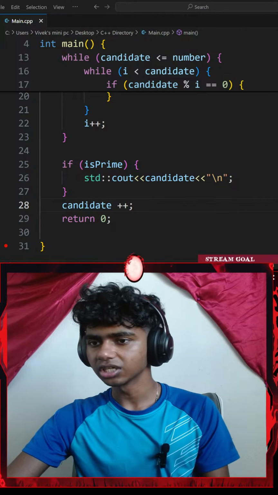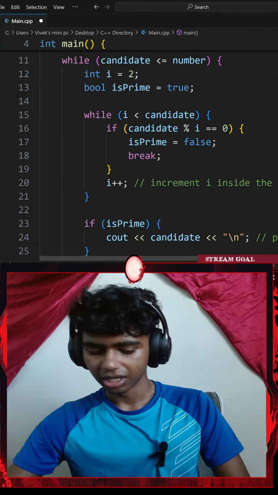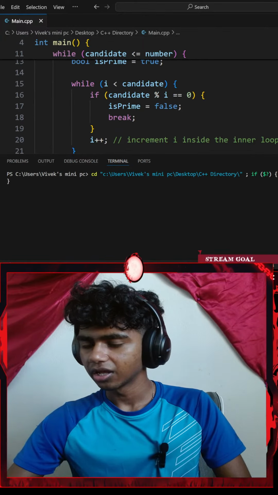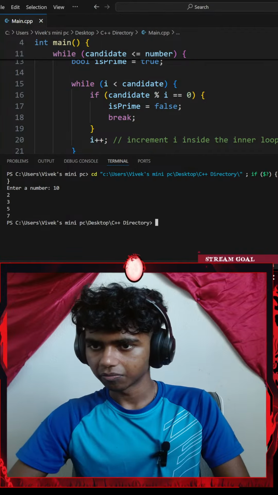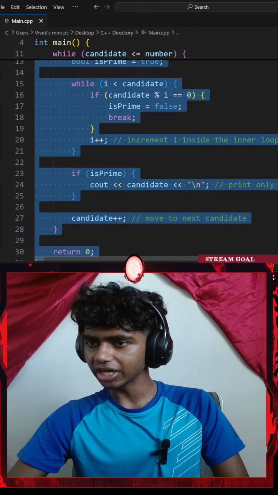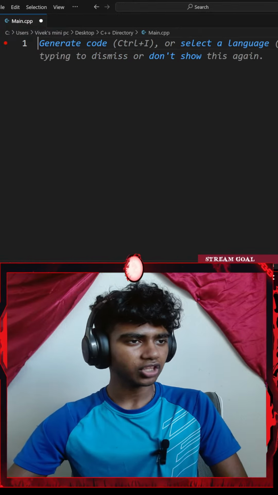Okay, let's go with Control A, Control V. Let me paste the corrected code here. Let's go with Control S to save. If I run the command and let's say I go with 10, okay, this prints. So now, if this code is correct, let me look at the reference code and write that code. Okay, so I will be looking at the reference code.